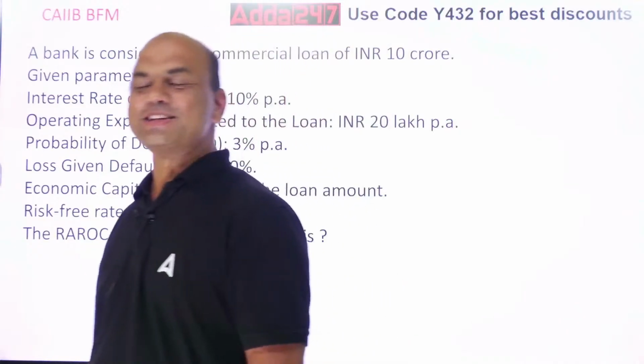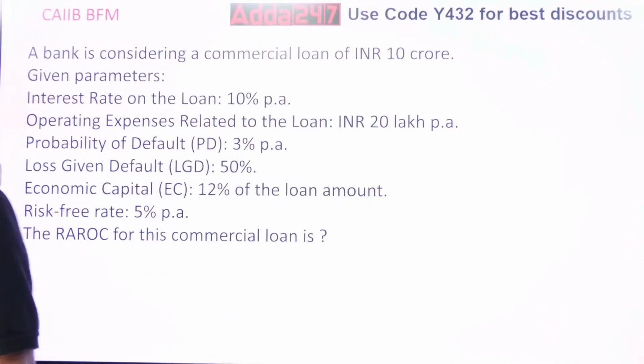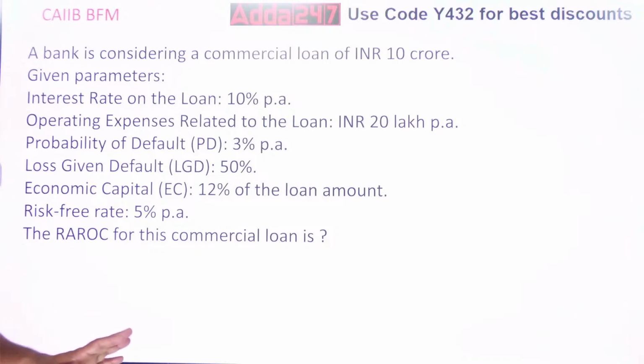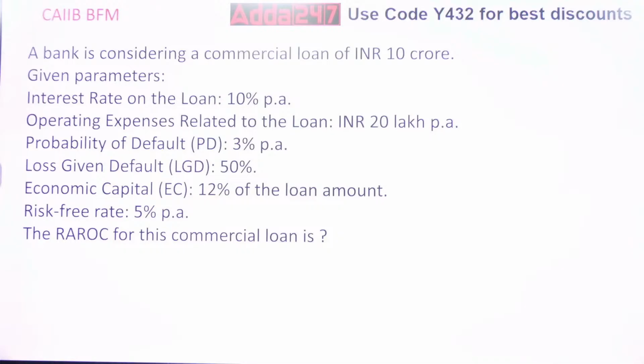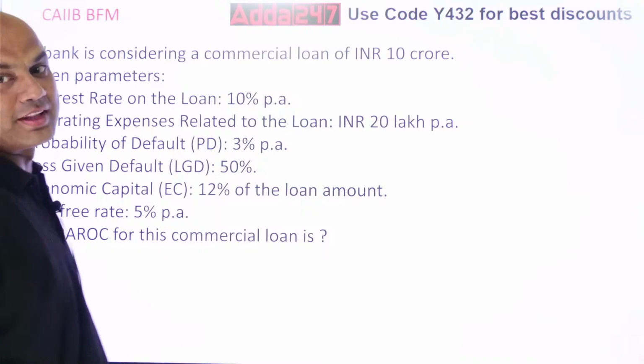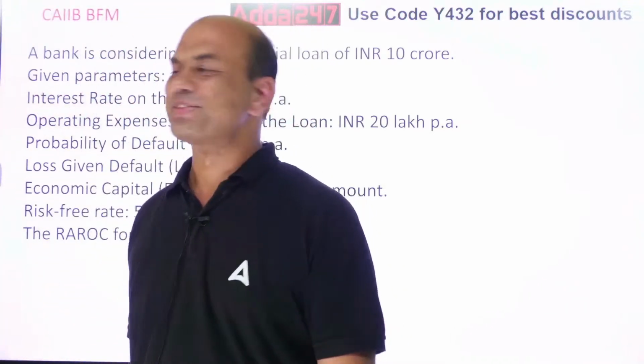Imagine if such a numerical comes in the exam and you don't know. Imagine you have not attended this session, you don't know. What will happen? You'll leave the 5 marks. You'll actually leave the 5 marks. You'll say, it can't be done, leave it. Firstly, we need to understand the terms in this. What are the important terms in this?